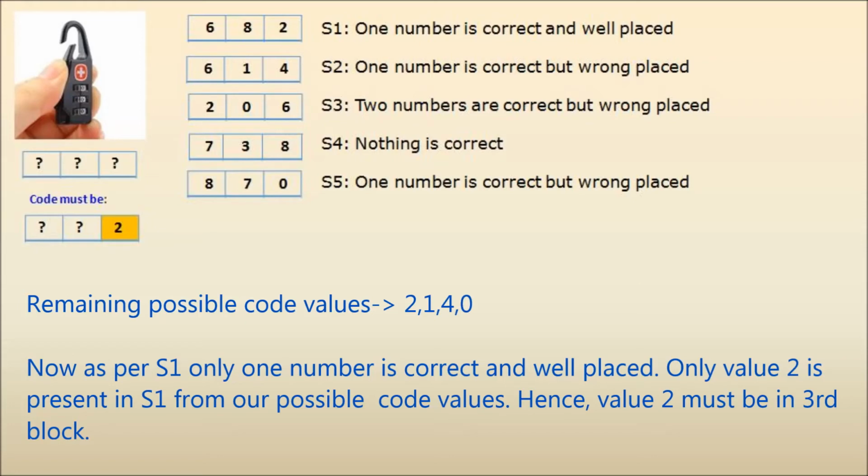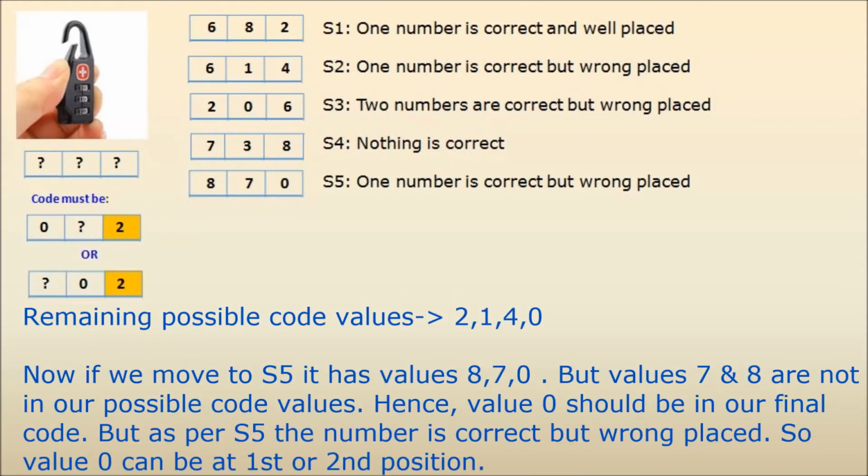Now as per S1, only one number is correct and well placed. Only value 2 is present in S1 from our possible code values. Hence, value 2 must be in the third block. Remaining possible code values are 2, 1, 4, 0.